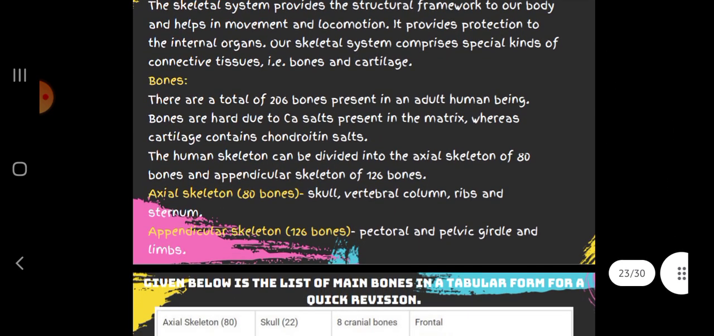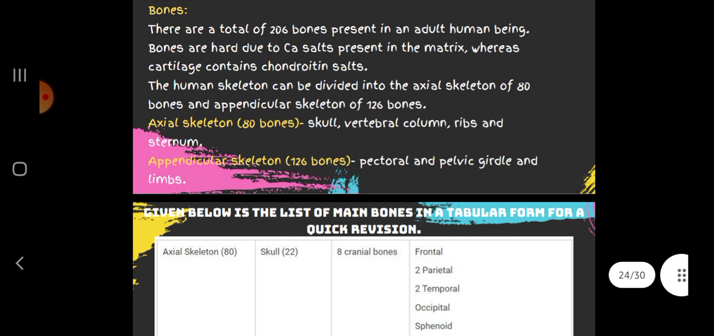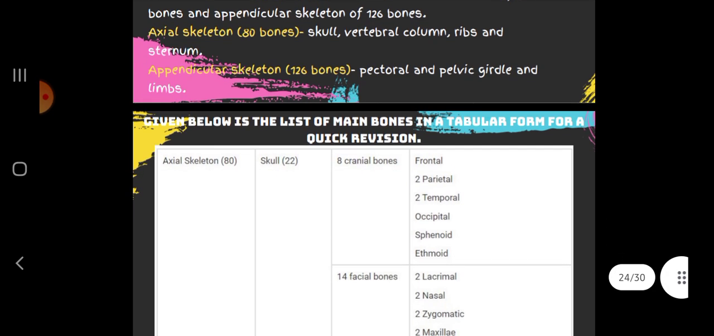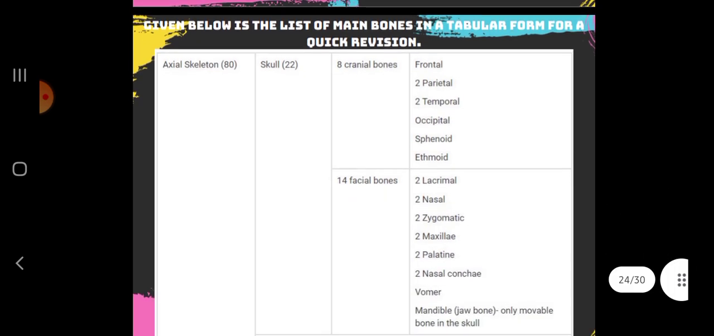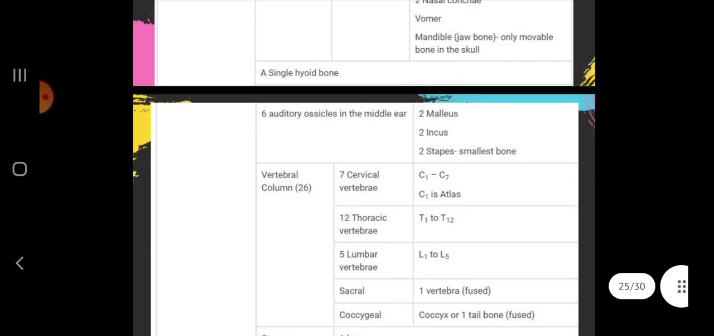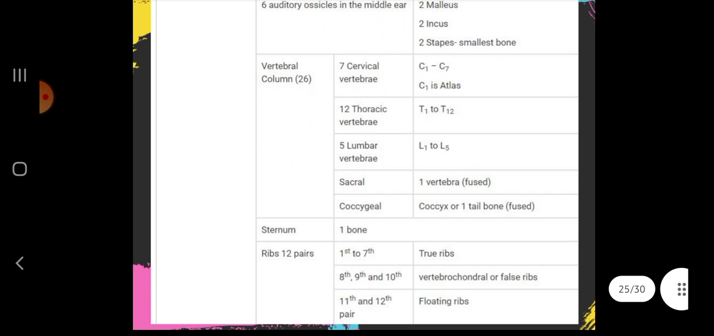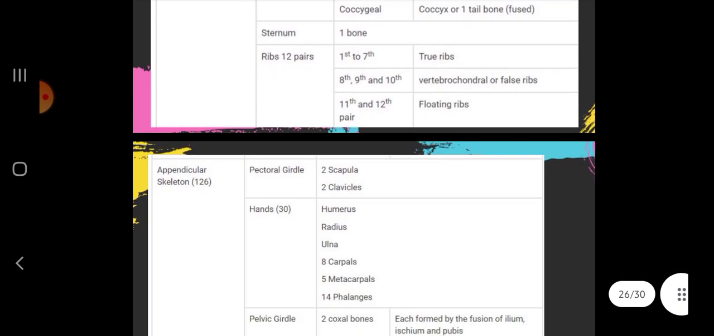Then skeleton bones: the total number is 206 bones present in an adult. Axial skeleton is 80 bones: skull, vertebral column, ribs and sternum. Appendicular skeleton is 126, that is pectoral and pelvic girdles and limbs. Given below is a list of main bones in tabular form for quick revision. Axial skeleton 80, skull 22, that is 8 cranial bones, 14 facial bones. Single hyoid bone. Then vertebral column has 26 bones, that is 7 cervical vertebrae, 12 thoracic vertebrae, 5 lumbar vertebrae, sacral and coccygeal. Sternum 1 bone, ribs 12 pairs.